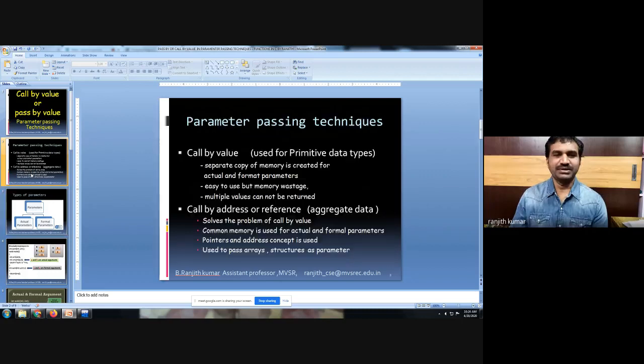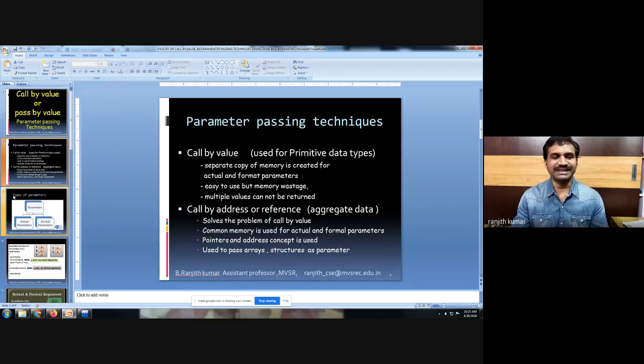in detail. There are two parameter passing techniques, call by value and call by address. What is the call by value parameter passing technique? In call by value, values are copied from one function to another function. A separate copy of memory is allocated and modifications will not reflect. The advantage is that it is easy to use and is used for basic predefined data types without any further settings and changes. The limitation is memory wastage and multiple values cannot be returned.